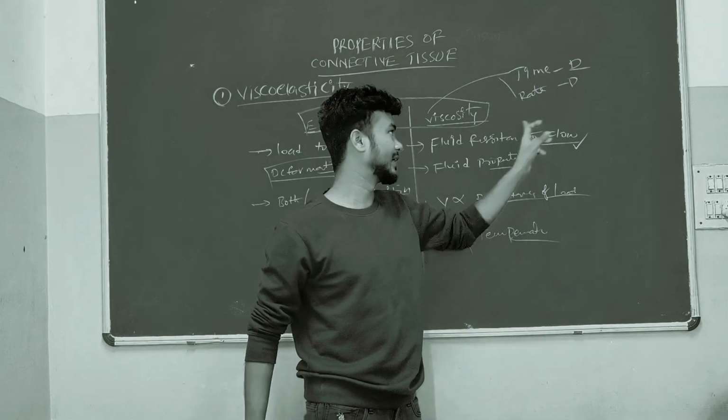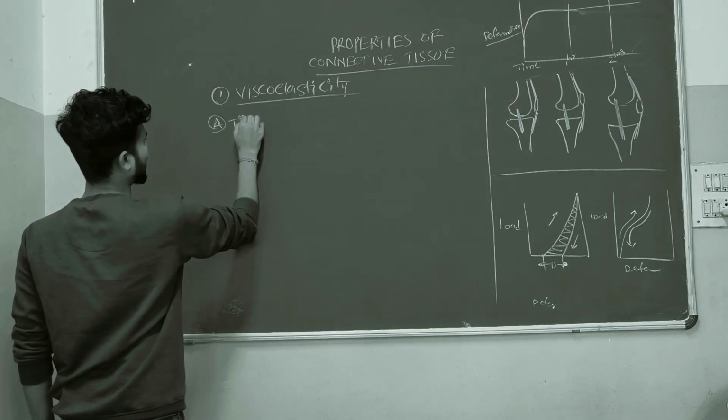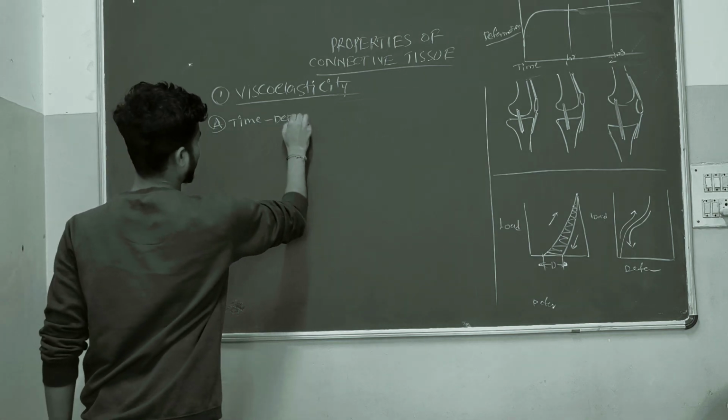What are these time-dependent and rate-dependent properties? We'll see. First we'll see the time-dependent property.